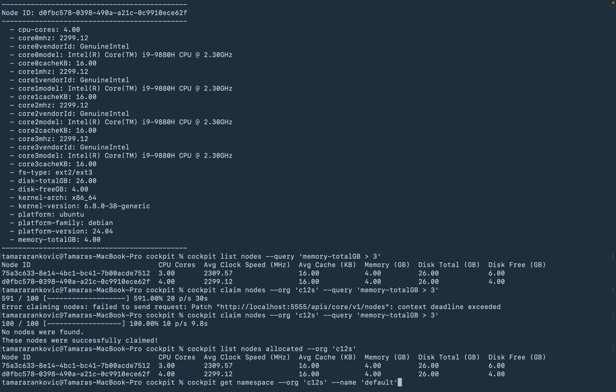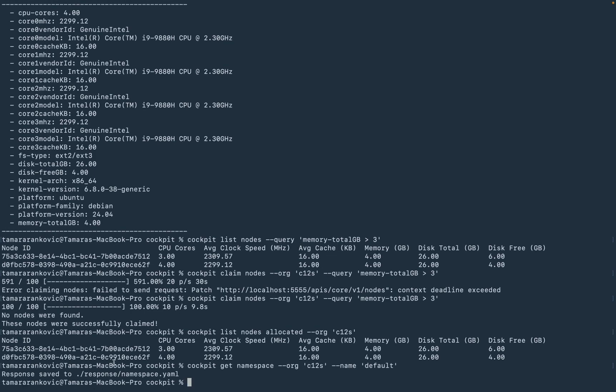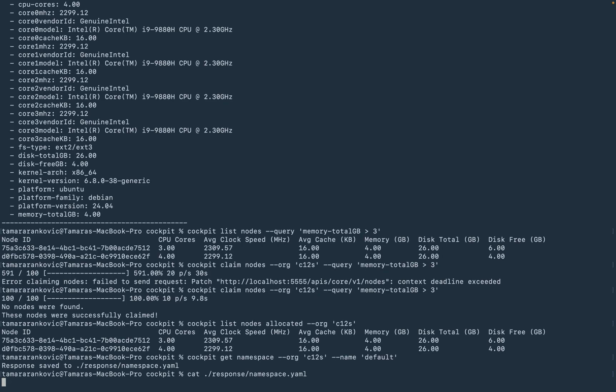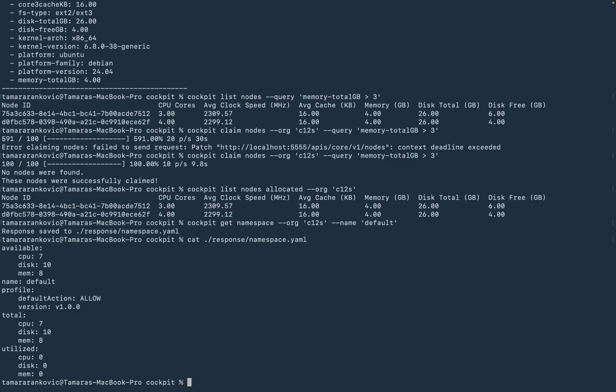As we already said, all the swarms that we have can also contain hierarchical namespaces, which will isolate the resources, security policies, and everything inside our cluster. And when the swarm is created, we can see that we have a default namespace which contains all this information, shown with this command.